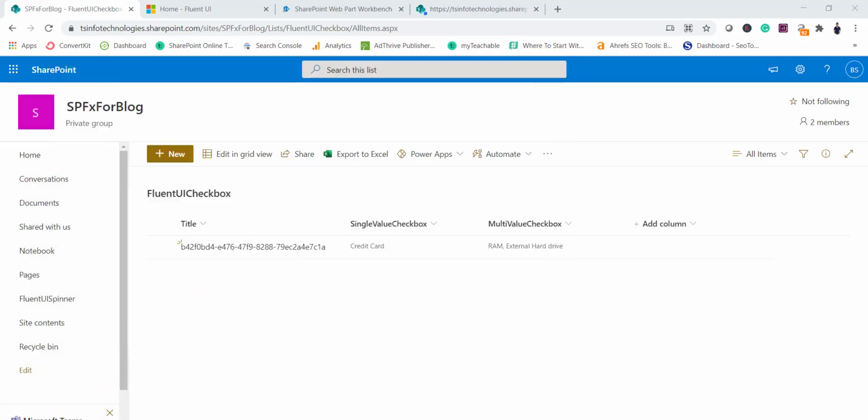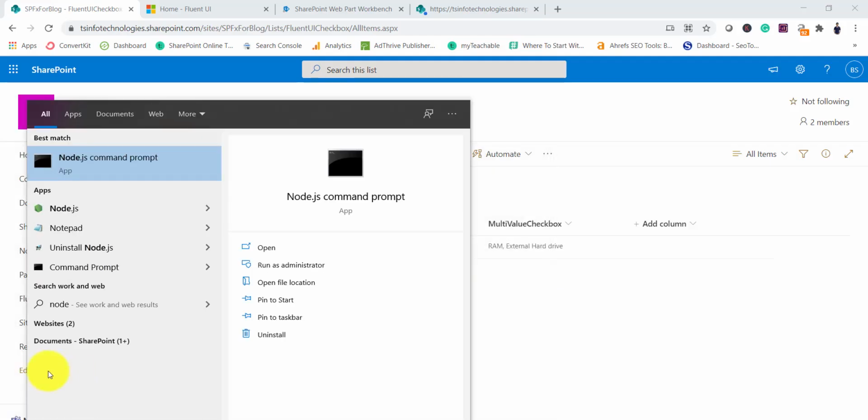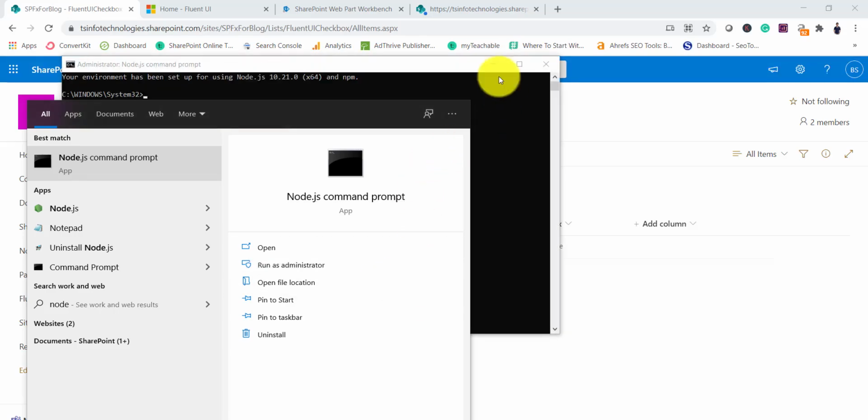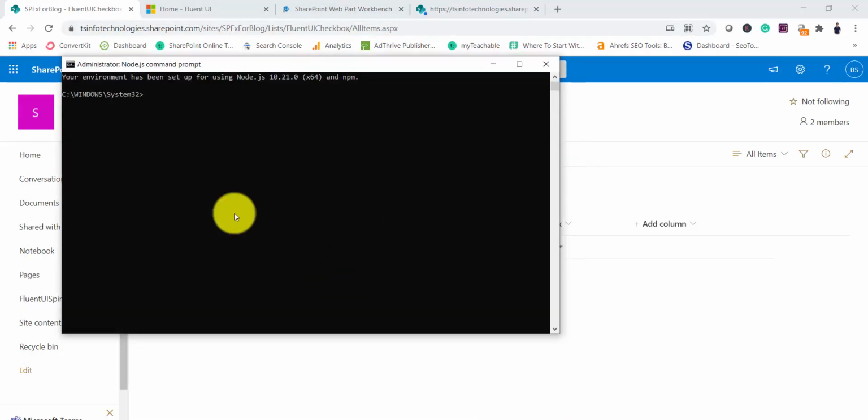Let me close this one. Yeah, I'll search for Node.js command prompt. You can see I'll just run as administrator. Just click on yes, and now our command prompt is ready here.